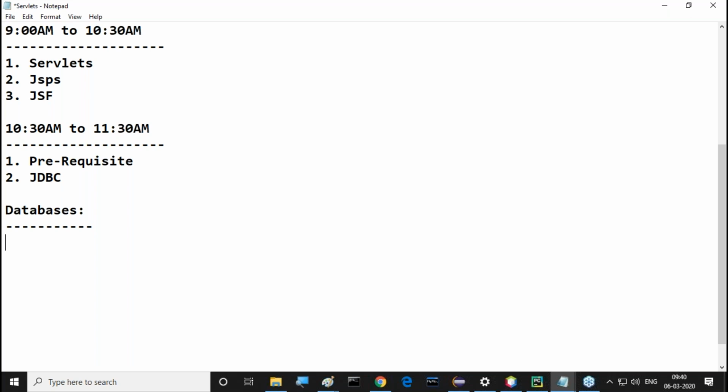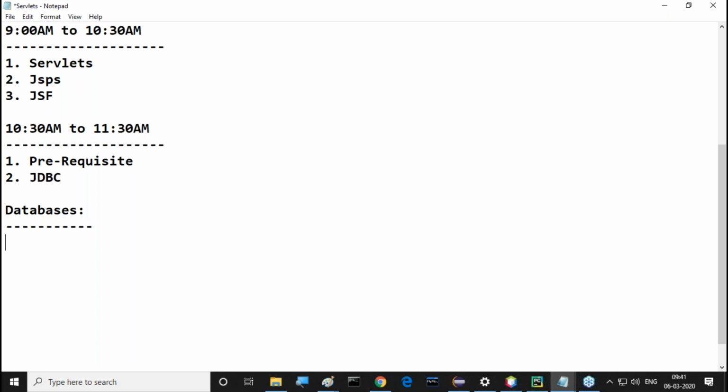I will give the database awareness in our class, then we will go for the JDBC content. For example, if I want to prepare a JDBC program, I need the Oracle database, but you don't know anything about Oracle. No need to worry. I will download the Oracle database from the internet, install it in front of you, and use it. First of all, I will show basic SQL queries with the database. Up to the SQL knowledge that is required, I will give. After that only, I'll prepare JDBC programs with that Oracle database.